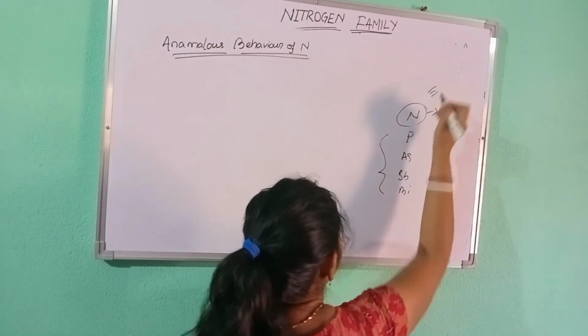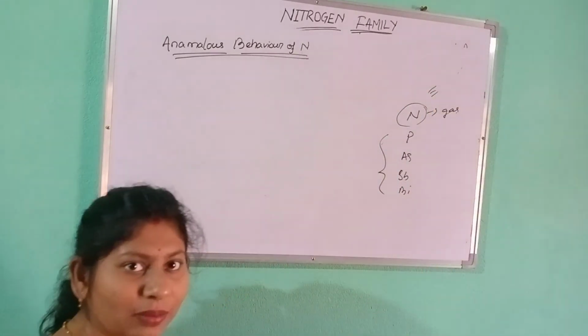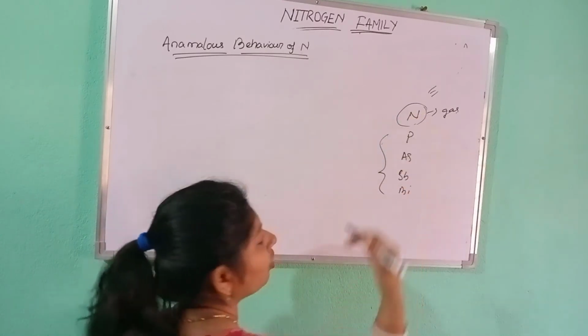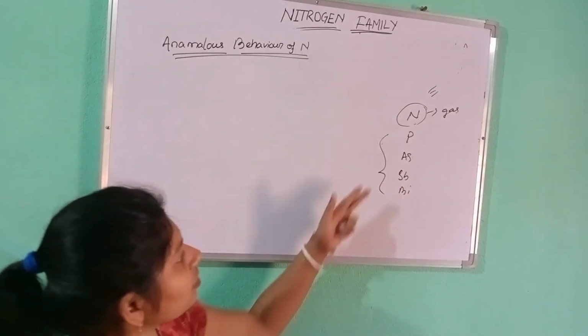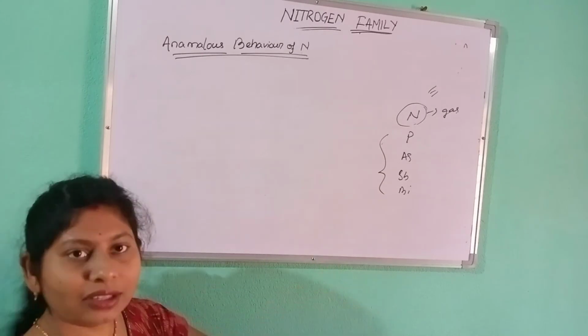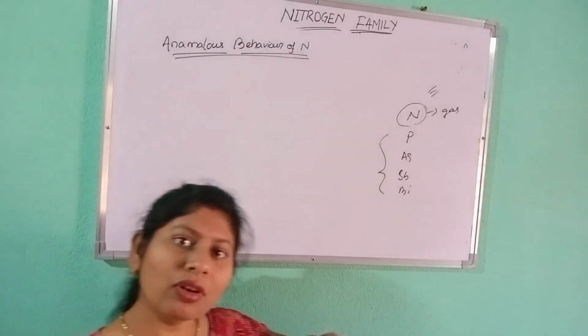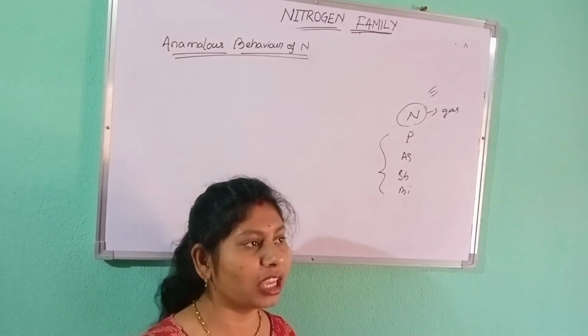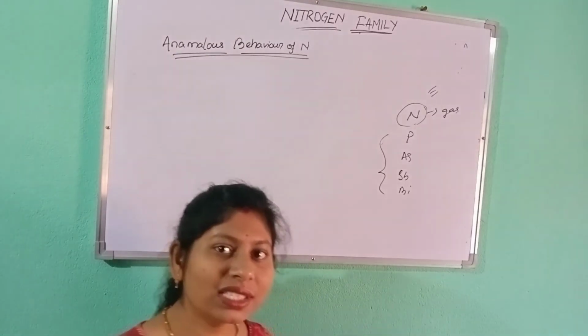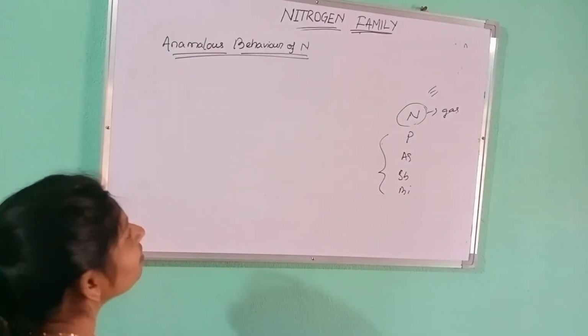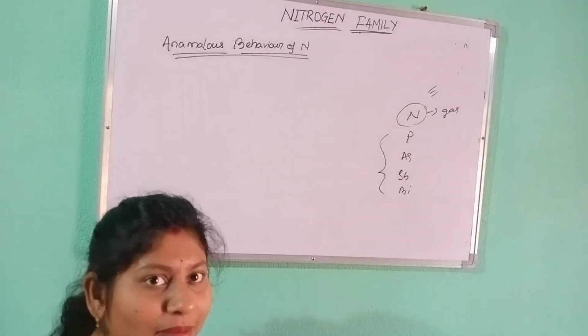Nitrogen forms triple bond, but these form single bond. The hydrides of nitrogen are soluble in water, but the hydrides of these four elements are not. Now I will say the reasons of the anomalous behavior.